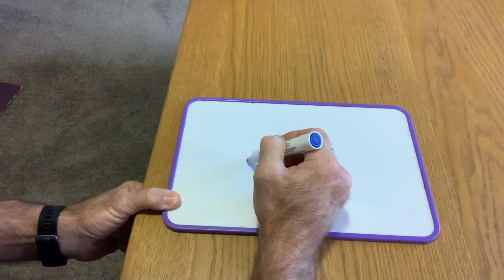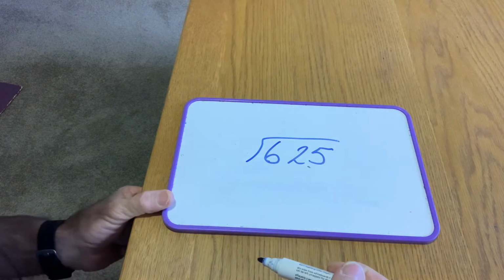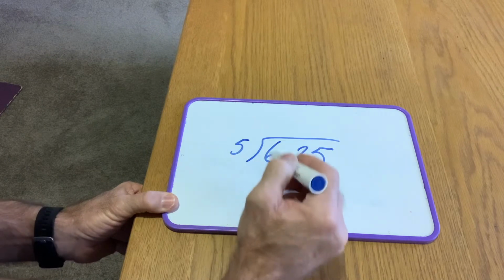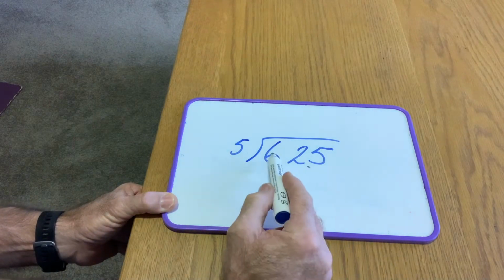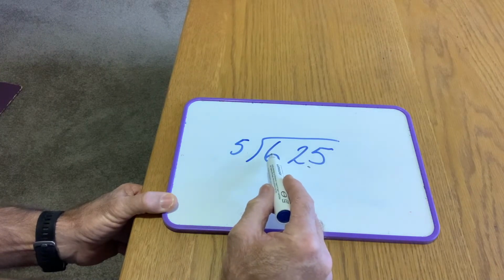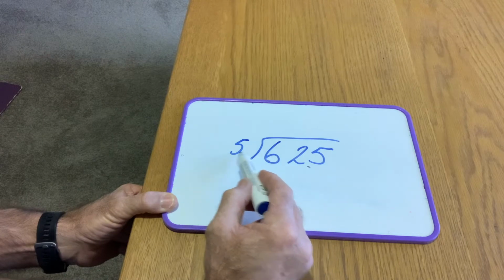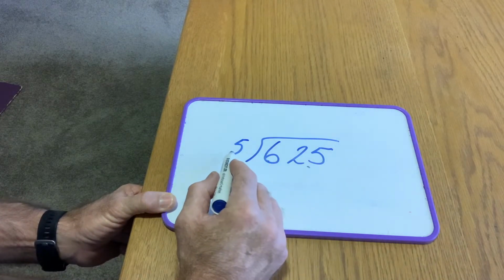You might have seen this before. It doesn't matter if you do it curved or straight, that's just the way I was brought up to do it curved. So I've got 625 and I'm going to divide it by 5. So now I'm going to use words here, like I know it's not 6, it's actually 600, but I can say to myself 6 divided by 5, or you might like to say 6 how many 5s, or how many times does 5 go into 6.